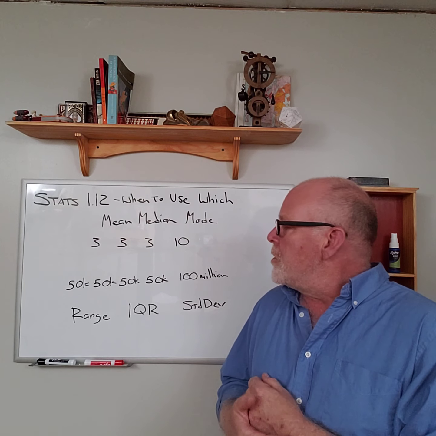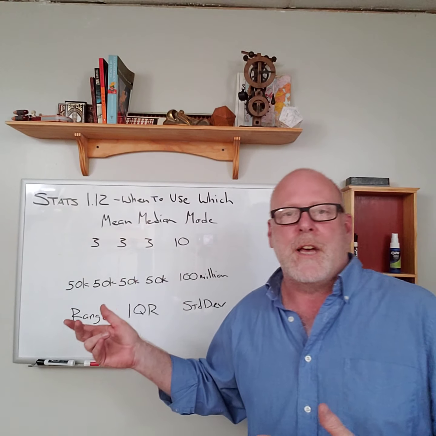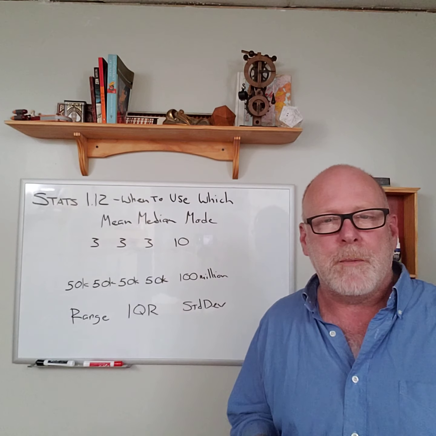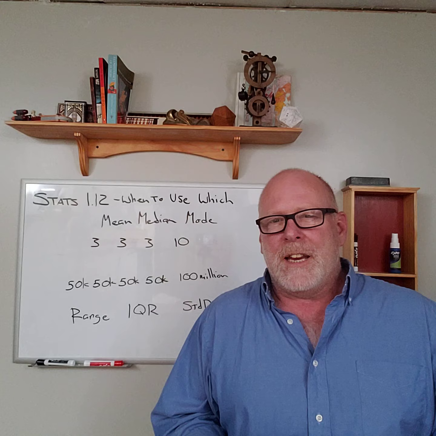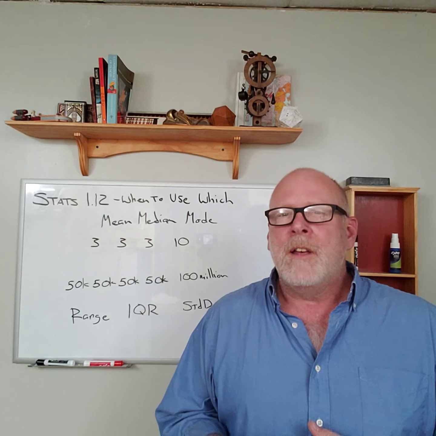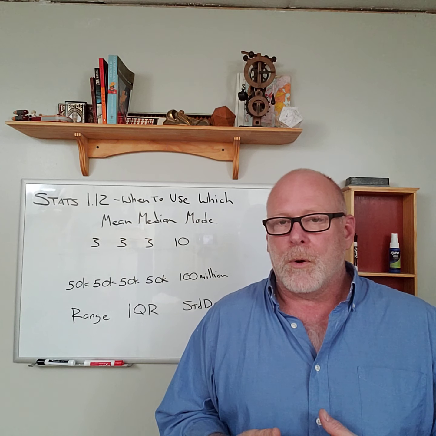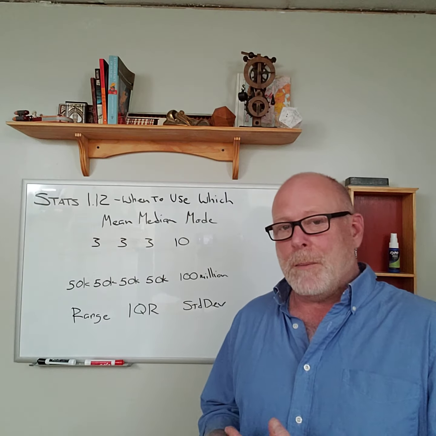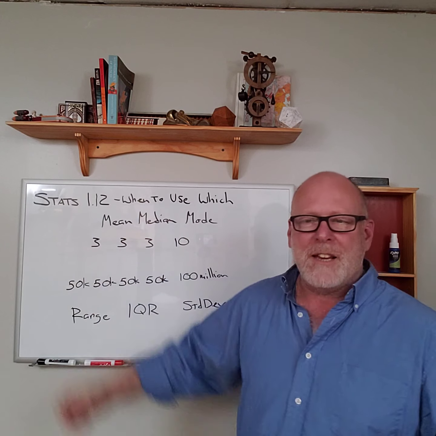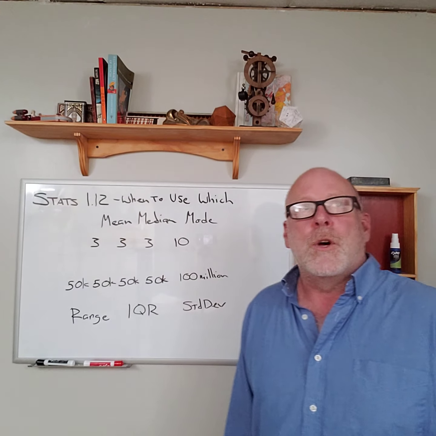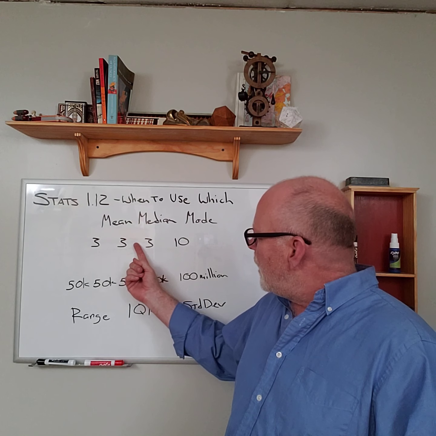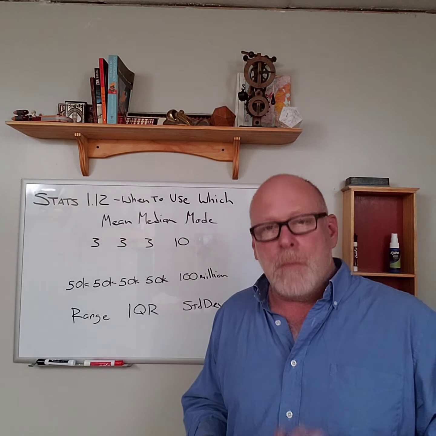So suppose here we're looking at family sizes. We have a 3-person family, another 3-person family, another 3-person family, and a 10-person family. If we were going to be designing a car to sell to this population, what kind of car would we build? A car that would hold 3 people, a car that would hold 10 people, or a car that would hold the average of these together? If we had 10 plus 3 plus 3, that's 19, divided by 4 would be 5. So the mean here would be 5, the median would be 3, and the mode would be 3.